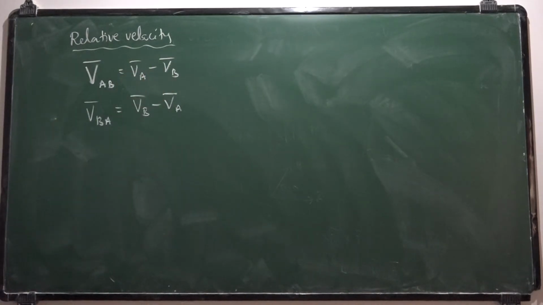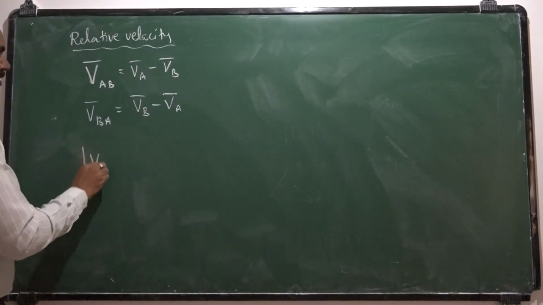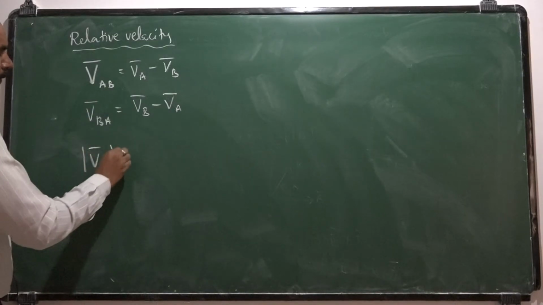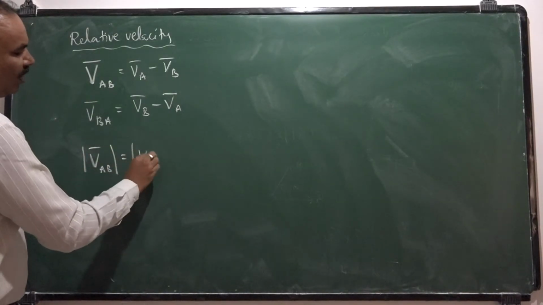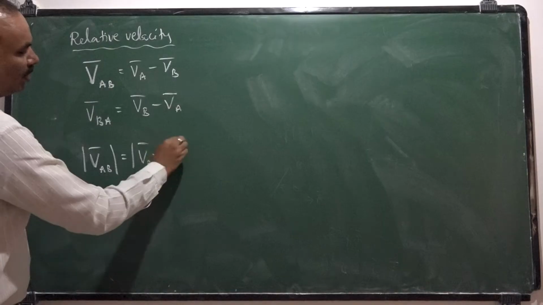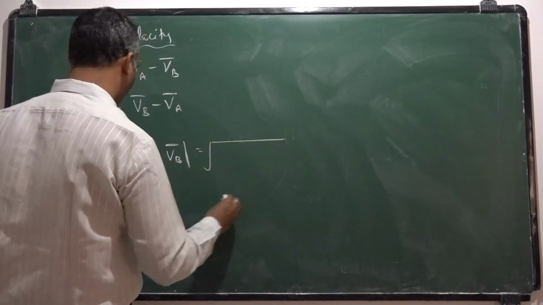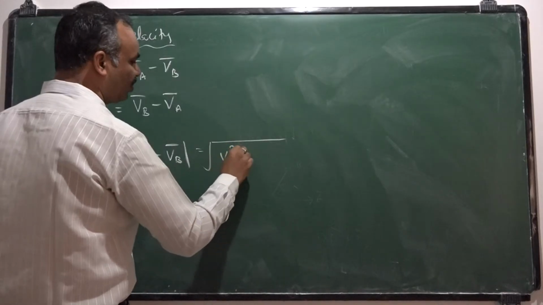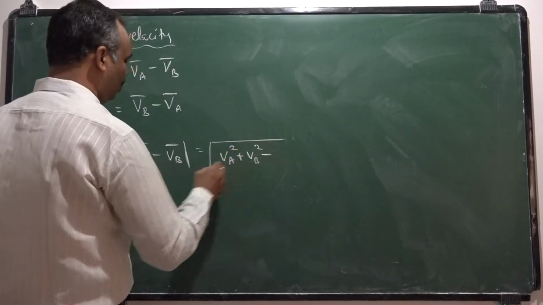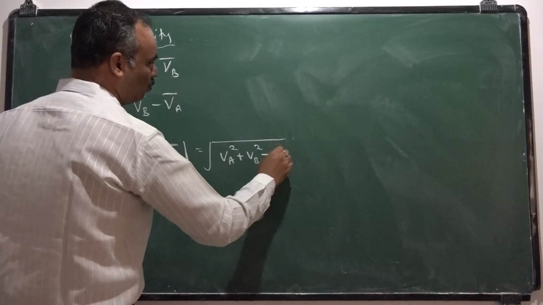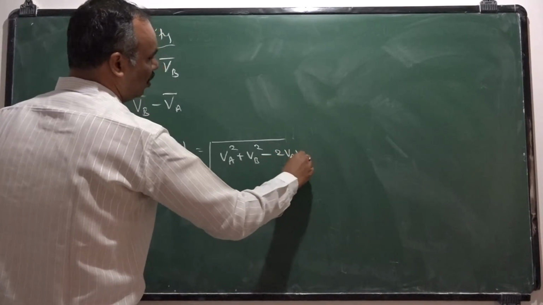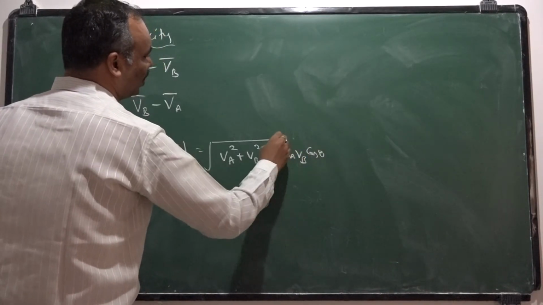And whenever you want to find the magnitude of relative velocity, VAB bar, it is nothing but modulus of VA bar minus VB bar. If you expand this, square root of VA square plus VB square, this minus will come here, minus 2 VA VB cos of the angle between those two vectors.